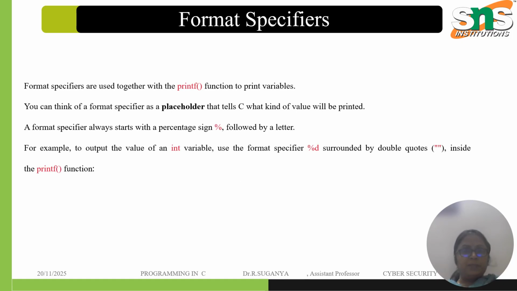For the format specifier, printf functions are used to print the variable. Whatever the variable is, it has to be printed using the printf statement. The format specifier always starts with the percentage sign followed by a letter. Percentage d is surrounded by double quotations, inside the printf function, as we have seen.